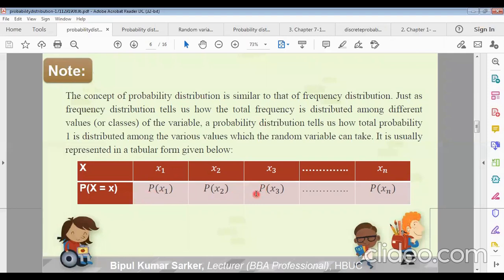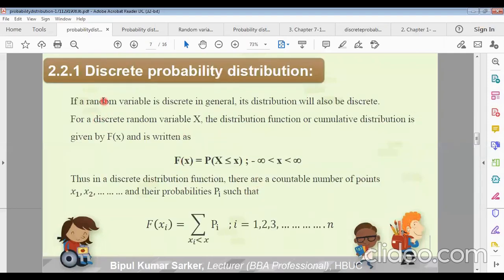So if you take the total probability, suppose this is a discrete probability distribution. Remember it: if a random variable is discrete, in general its distribution will also be discrete. You have to remember it. For a discrete random variable X, the distribution function or cumulative distribution is given by capital F(x). This is a representation of the cumulative probability distribution. F(x) equals P(X less than or equal to x), where x lies between minus infinity and plus infinity. Remember it.